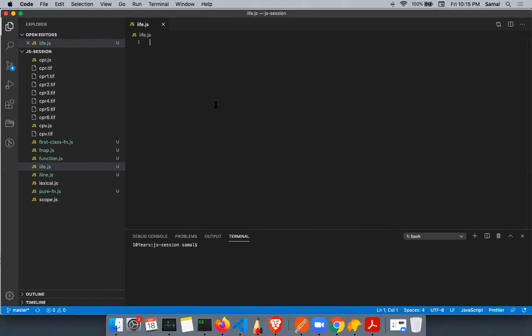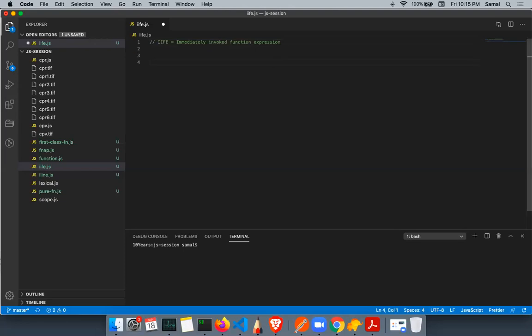Yesterday I touched upon IIFE. What is IIFE? IIFE stands for Immediately Invoked Function Expression. In JavaScript, just like a function assignment, you assign a function to a variable, and then we call that variable to call the function.